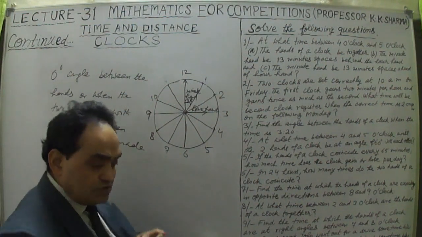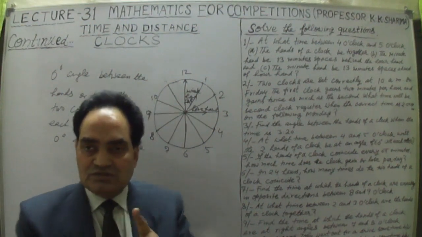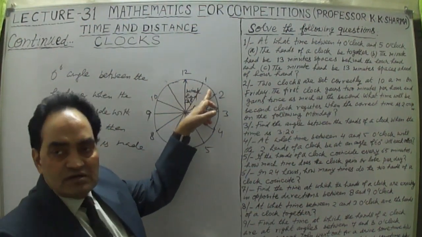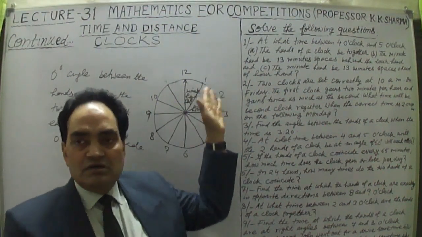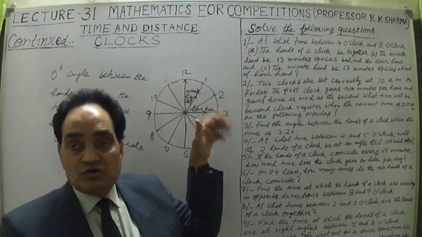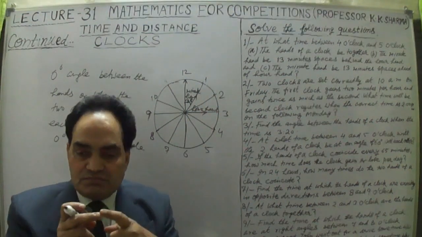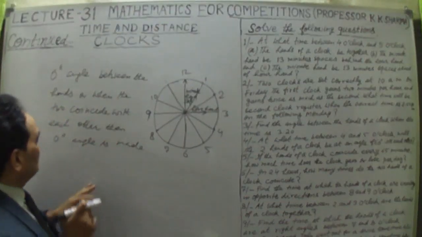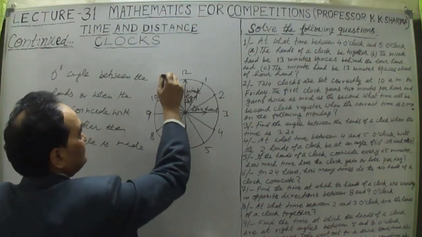Okay, so this 0 degree angle can be made in 1 hour only once. Why? Because when the minute hand coincides with the hour hand in 1 hour, and then the minute hand has traveled past, it will not meet the hour hand again in that hour. Only once per hour will the minute hand and hour hand coincide. That means they will make a 0 degree angle only once. So in 12 hours they will meet only 11 times.